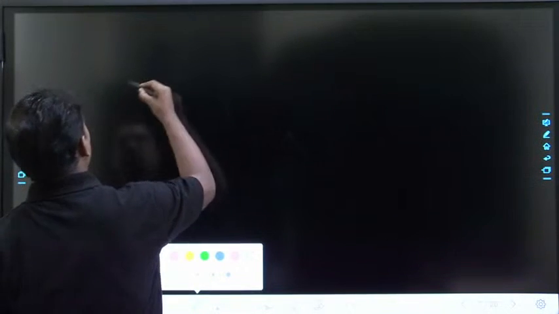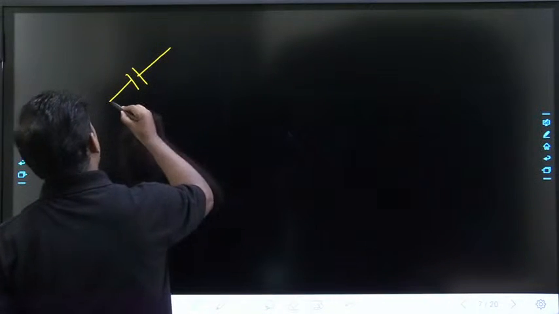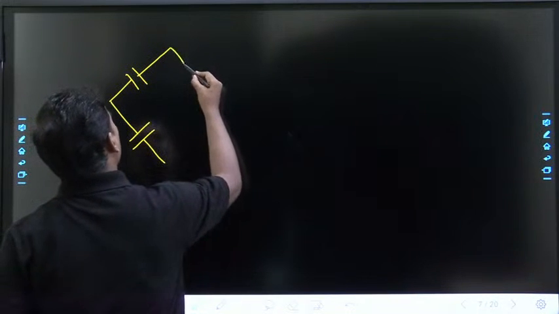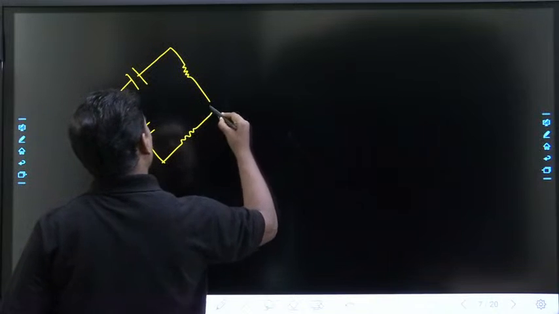See, now I want to give one basic question like this. Try to answer this question. Actually, I am framing a question. This is one capacitor, this is another capacitor. This is one resistor, a resistor like this.